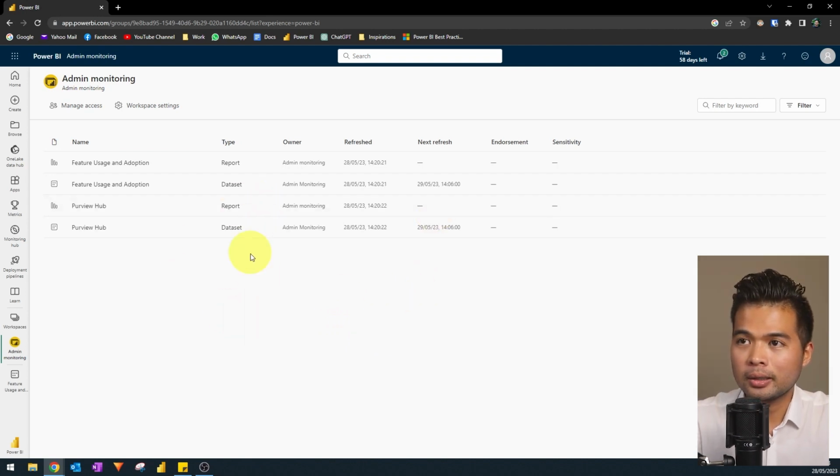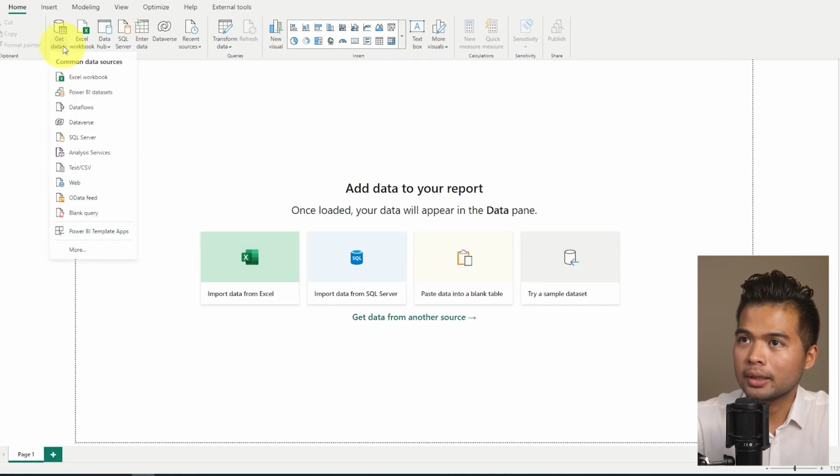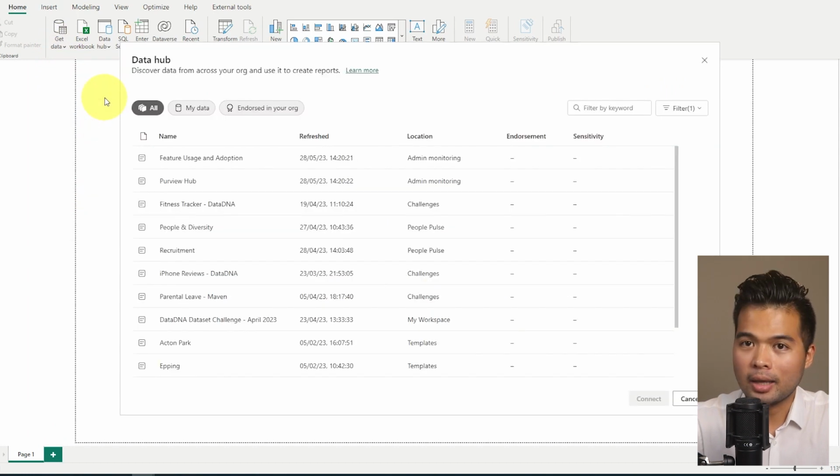One interesting thing though is, like usage metrics, you can actually connect to these datasets directly and merge this with other data that you might have. So for example, because I am the tenant admin and I have access to these, if I go to Power BI Desktop now, start a new Power BI report and hit Get Data and Power BI Datasets, because I'm logged in as myself, connecting to my Power BI service, you will have the ability to connect to those datasets.